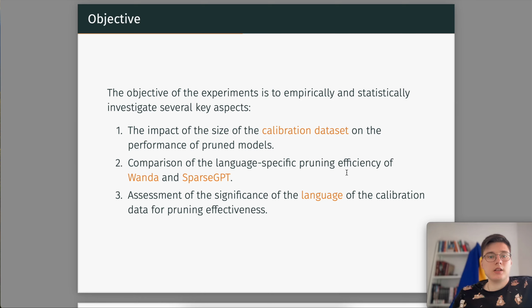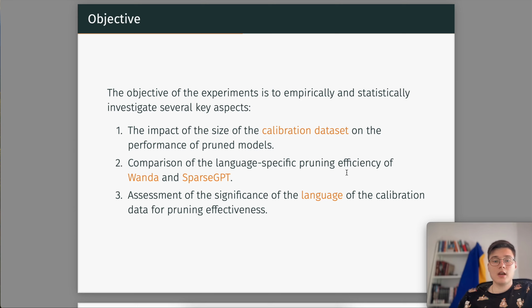Well, therefore, the objective of this experiment is first to investigate the impact of the calibration dataset size on the pruning performance, on the perplexity metric of the pruned model. Second, compare Wanda and SparseGPT in the context of language-specific pruning.